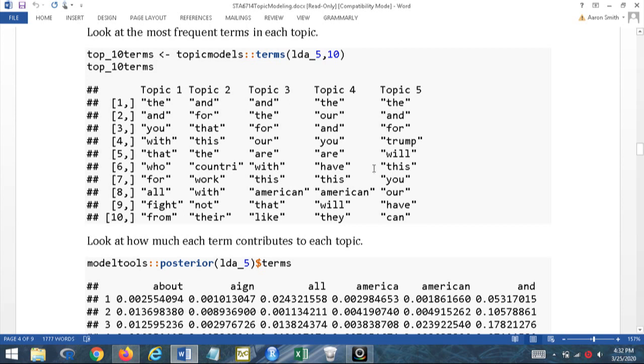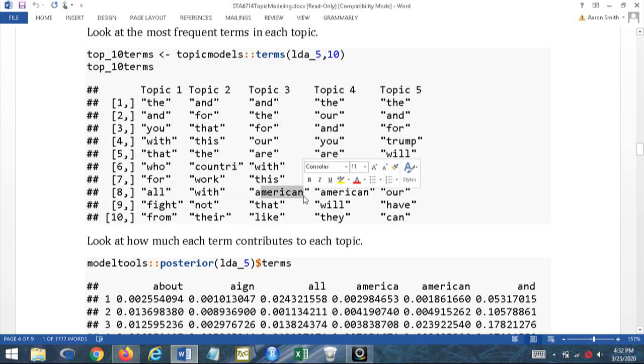stop words. Now I'm looking here and I see the, and, you, with, that, who, for, all, from. These are all stop words. These are clearly uninformative words. There is no information in here. Now fight is something that's actually useful. Let's look through here. There's country. This is not a stop word.